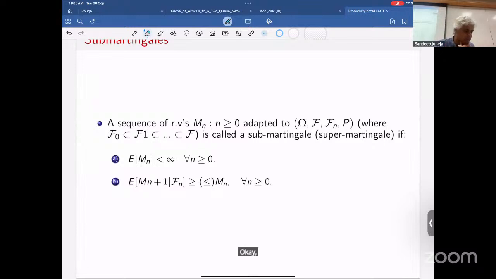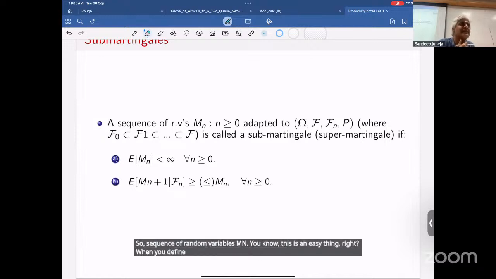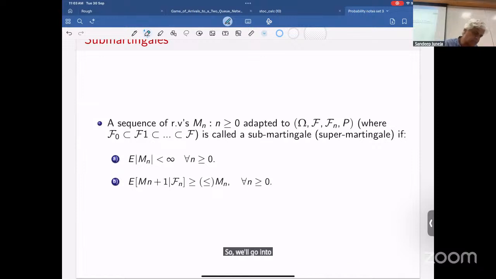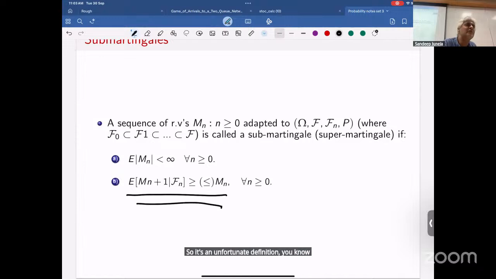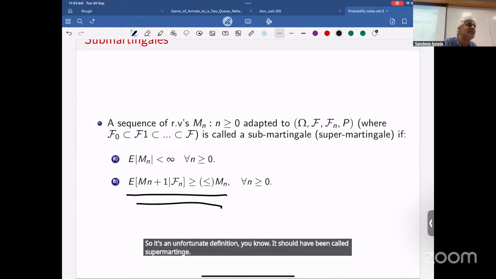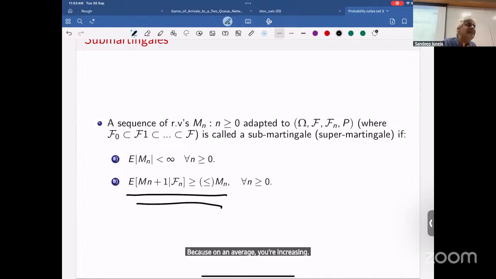Okay, let's talk about sub-martingales. So a sequence of random variables Mn. This is an easy thing, right? When you define martingales, somebody should ask immediately, why not have an inequality and define something more general? So we'll call it a sub-martingale if on an average you're increasing. It's an unfortunate definition. It should have been called super martingale because on an average you're increasing. But this is called sub-martingale, and if on an average you're decreasing, it's called super martingale.